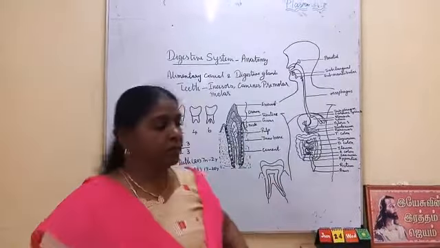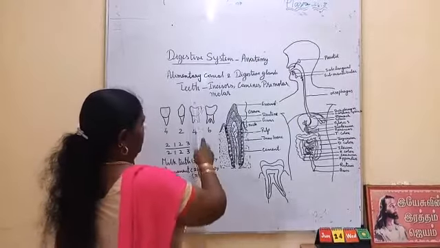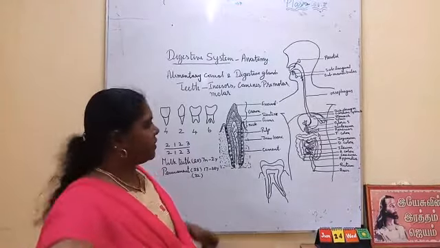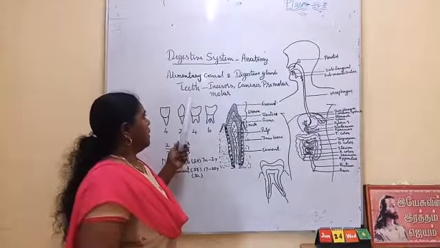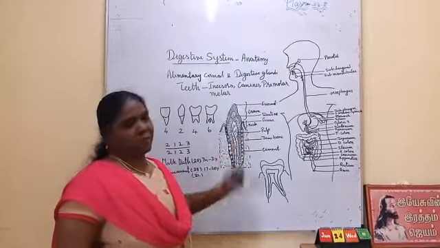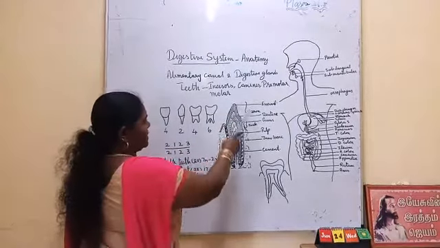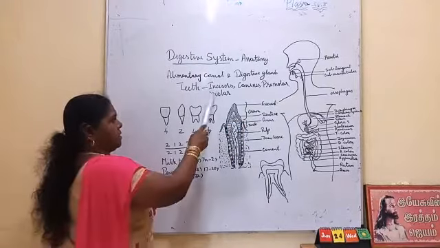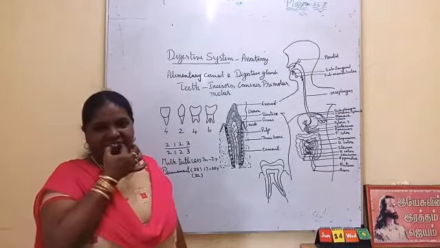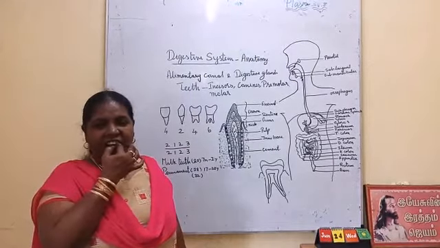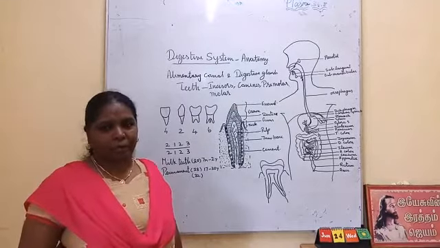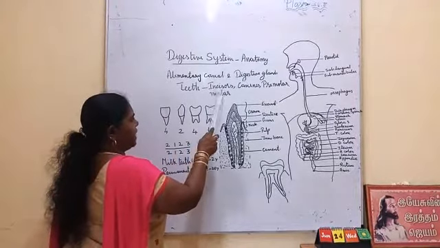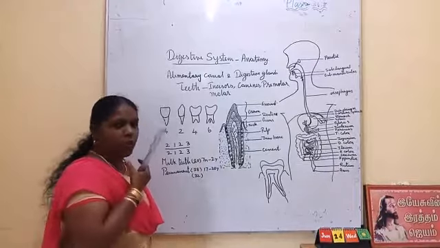Next we are going to see the teeth. In the mouth we have seen the lips and tongue. Next one is teeth. We have 4 different types of teeth: incisors, canine, premolar and molar. The incisors are the first 4 teeth here. 1, 2, 3, 4. These 4 teeth together are called incisors. Upper jaw 4, lower jaw 4.